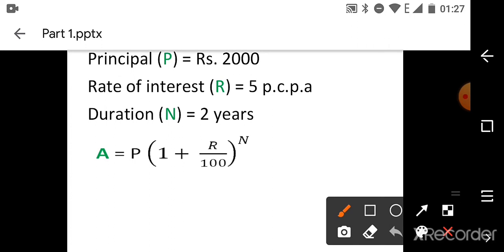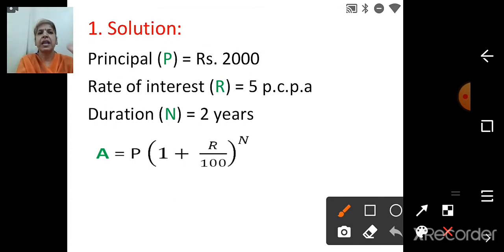First we will write principal. In brackets we write P, so it becomes easy for us: P is principal, that is 2000 rupees. Rate of interest, the letter used is R, that is 5 percent per annum. Duration, that is number of years, is 2 years. Then, children, we will write the formula. Formula is A is equal to P times (1 plus R upon 100), the whole bracket raised to N.